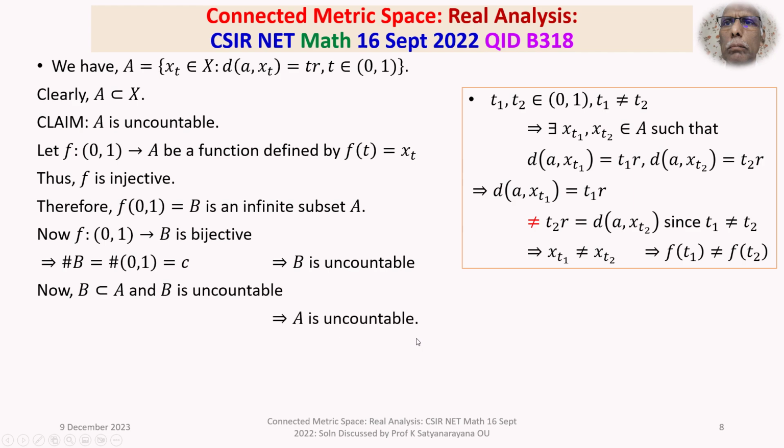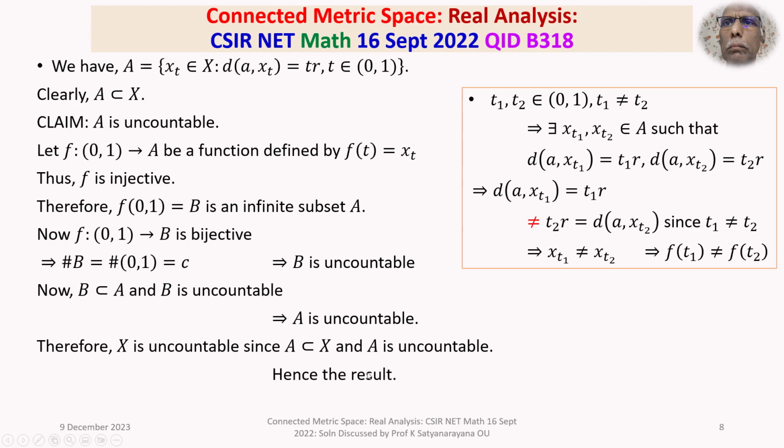Now, we have already seen A is a subset of X, and I have proved A to be uncountable. Therefore capital X is also uncountable, since A is contained in X and A is uncountable. So that's precisely what we wanted to prove. Hence the result: a connected metric space having more than one element is uncountable. That's the result we have proved.